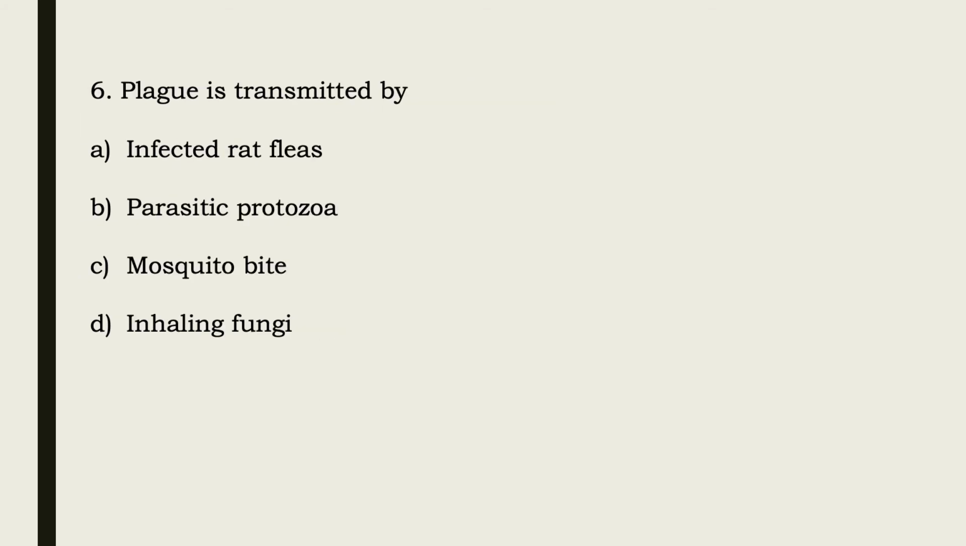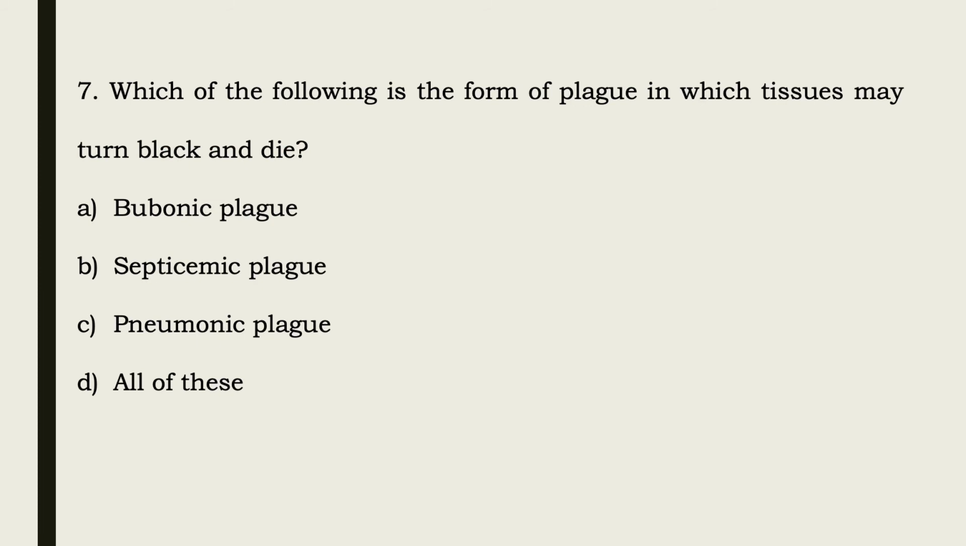Moving towards the next question, that is question number six. Plague is mainly transmitted by. The options are infected rat fleas, parasitic protozoa, mosquito bite or inhaling fungi. So, plague is mainly transmitted by the infected rat fleas, which are again considered the primary vector.